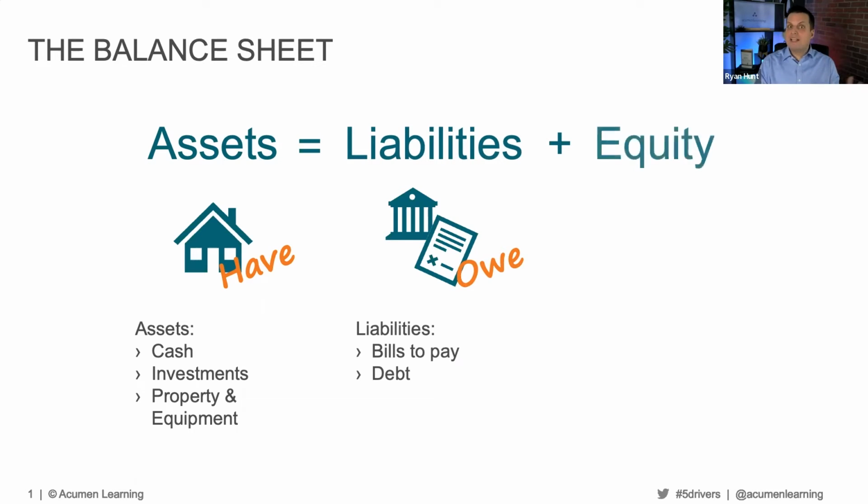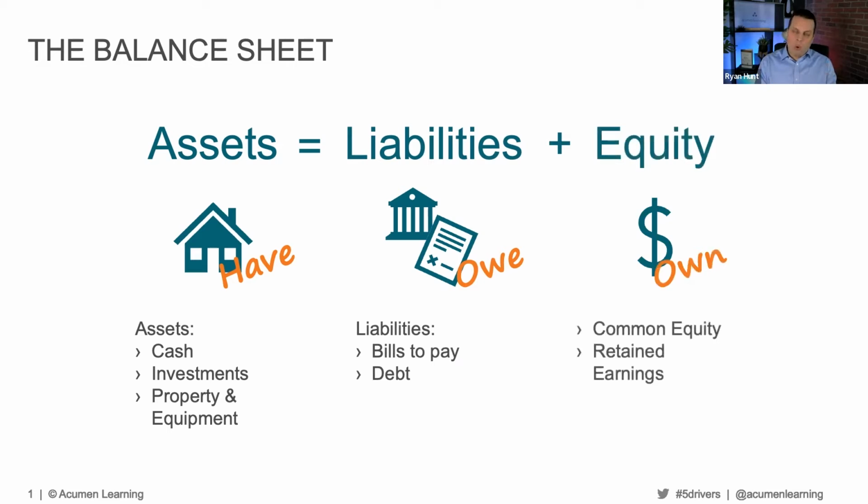And the third part is equity. Now, equity is the portion that we actually own. And on the company's balance sheet, you'll see things like common equity, retained earnings, shareholders equity, things of that nature.